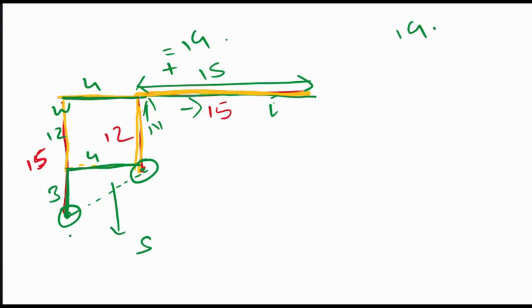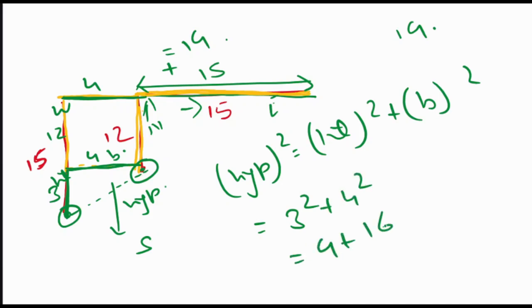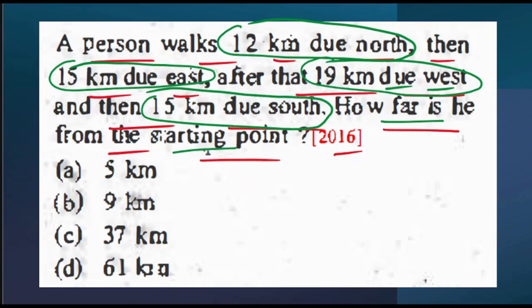Again the same thing: hypotenuse square. This is the hypotenuse, this is the height, this is the base. Same concept. Hypotenuse square is equal to height square plus base square, which is 3 square plus 4 square, 9 plus 16, which is 25. That means the hypotenuse is equal to 5. So my final answer is 5 kilometers.